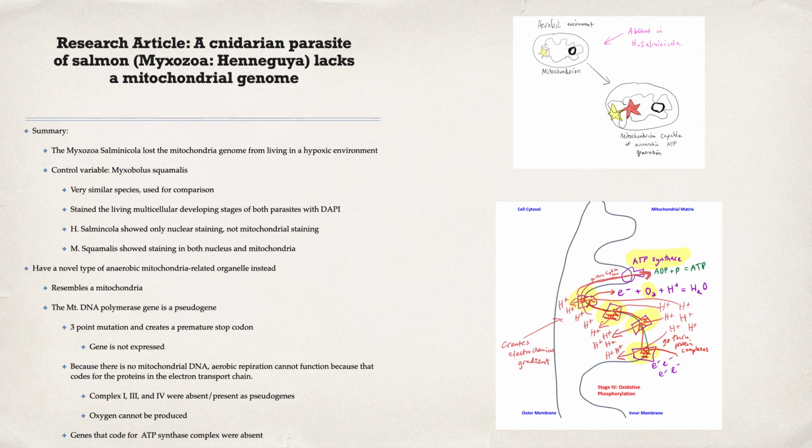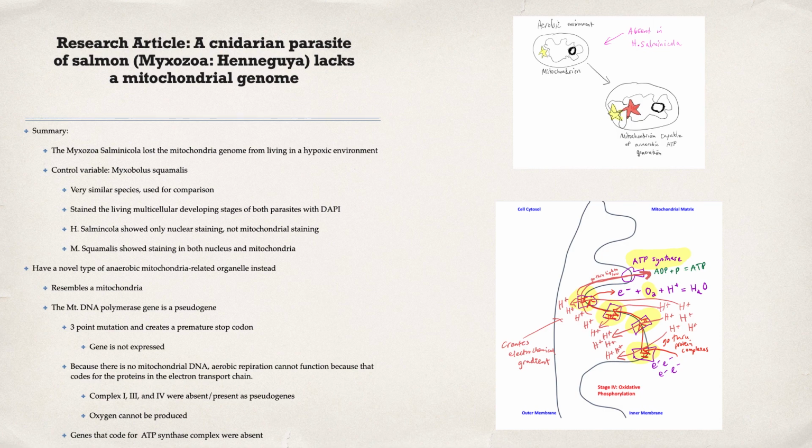And the mtDNA polymerase gene is a pseudogene, which means it has no function because there is a 3-point mutation creating a premature stop codon. And this means that the gene was not expressed. It's not expressed, and aerobic respiration can't function because those genes code for the proteins in the electron transport chain.